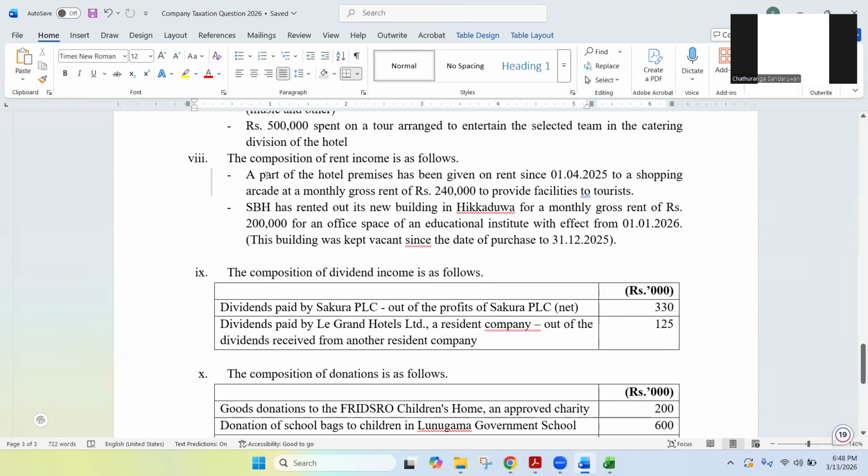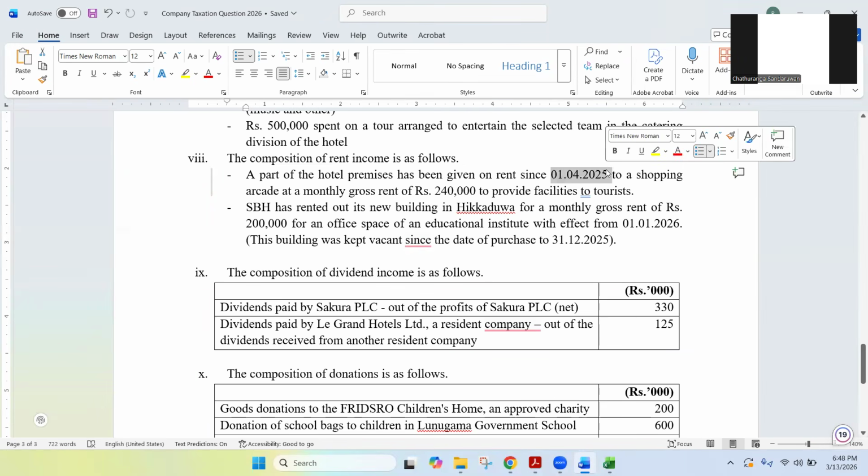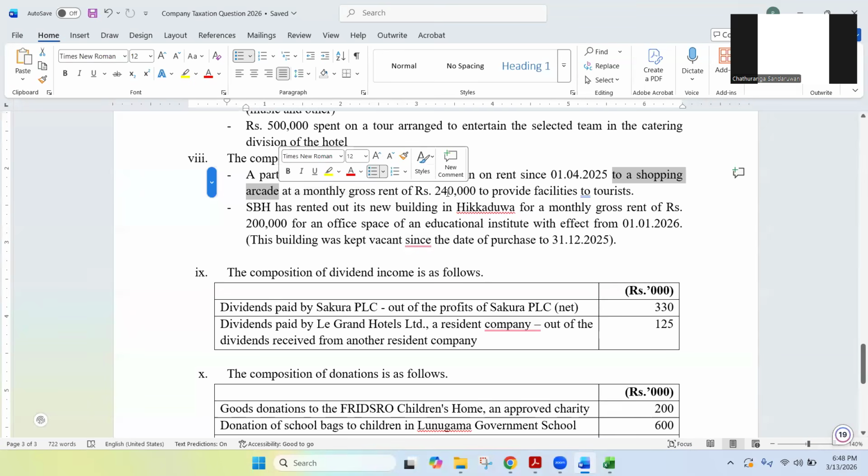Now, how can we adjust? First point, look at the first point. As part of the hotel premises, that means the Waskadua building. If you can remember, part of it has been given on rent since the year beginning. What is the purpose actually? There's a point there. This part of this hotel premises has been given on rent to a shopping arcade. And the monthly gross rent income is 240,000 as well. What do you think?